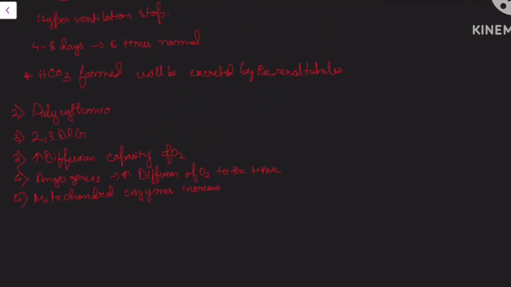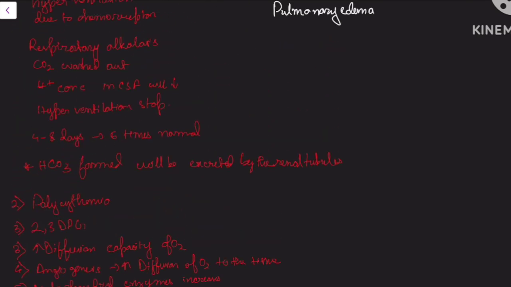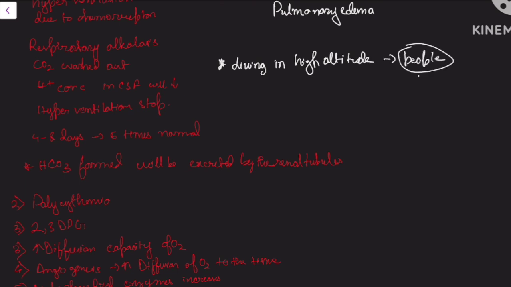Another thing, apart from this also, remember, those who are already living in high altitude, these people will have very high total lung capacity. Every capacity will be high, and diffusion capacity of O2 will also be exceptionally high. Okay, so this is clear.